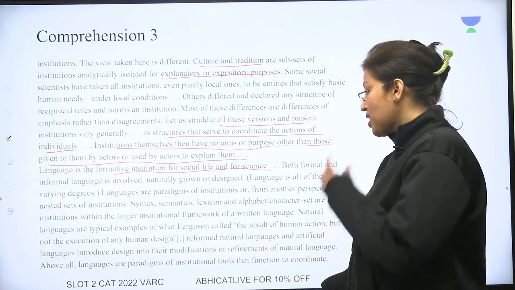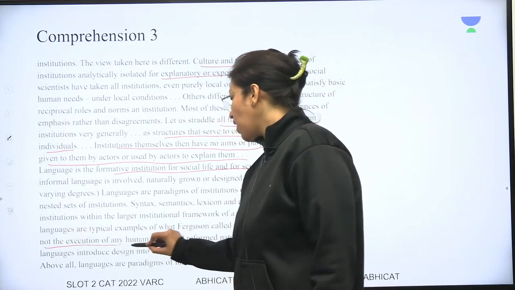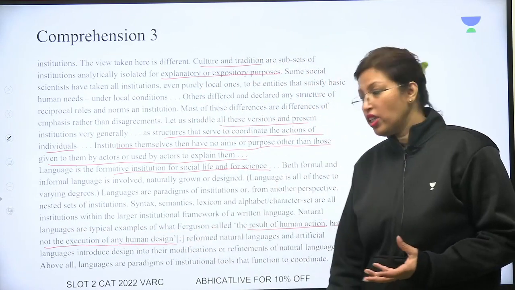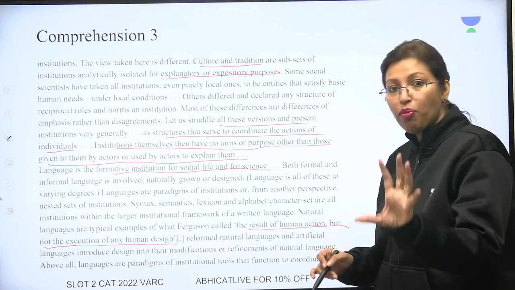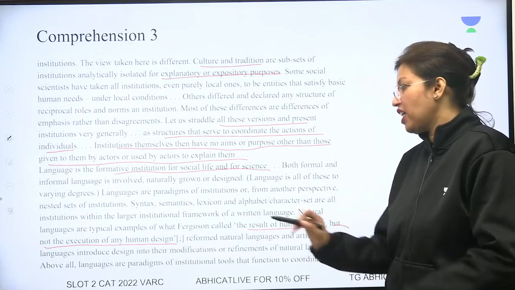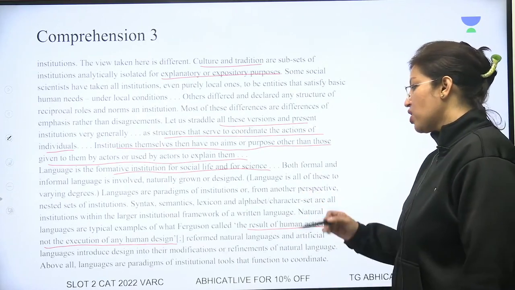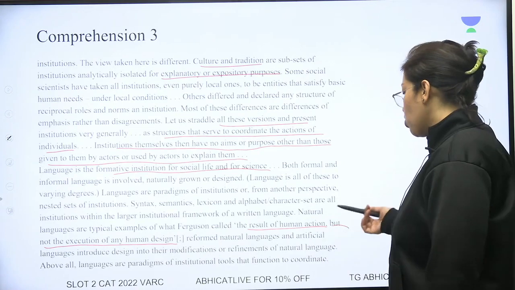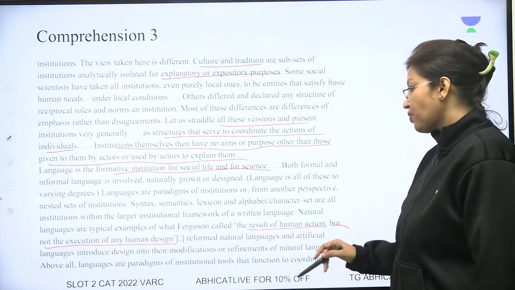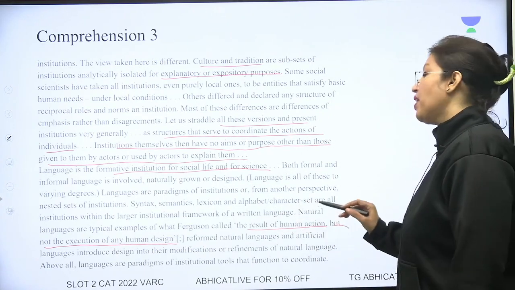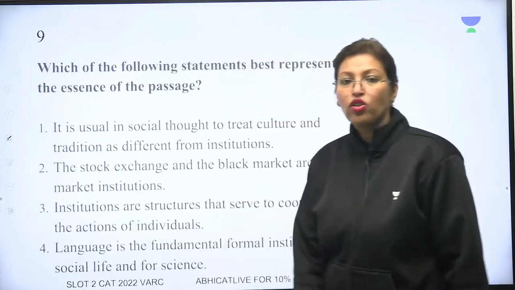Natural languages are a typical example of what Ferguson called the result of human action, but not the execution of any human design. So what is a natural language? Where there is human action, but not a plan. So humans acted but did not plan. Not the execution of any human design. Reformed natural languages and artificial languages introduce design into their modification or refinement of natural language. When you reform them, elements of design come in. Above all, languages are paradigms of institutional tools that function to coordinate. Okay, so that was our passage.